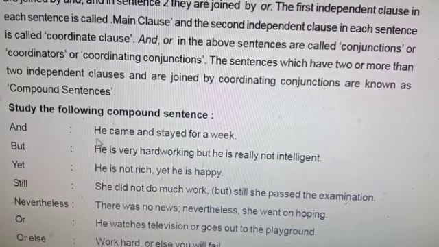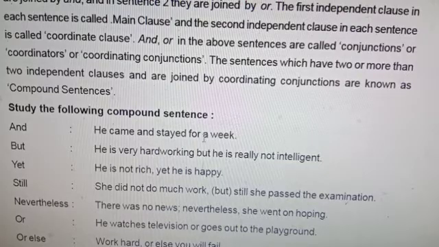Look at this sentence: he came and stayed for a week. If we break it into two sentences, he came is a finite clause; he stayed for a week is also a finite clause. So two finite clauses are connected. He came is the main clause, and stayed for a week is the coordinate main clause with the coordinator and. So it is called a compound sentence.